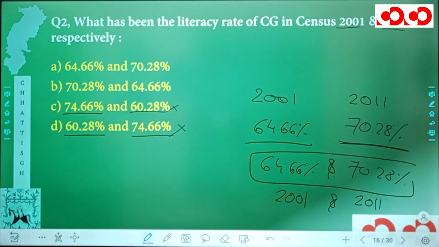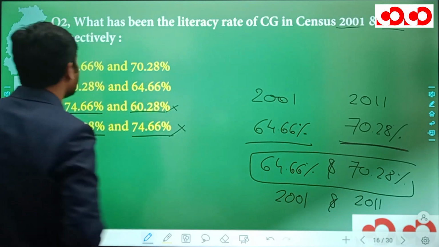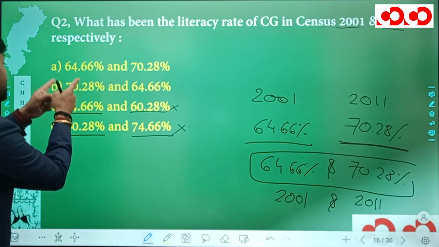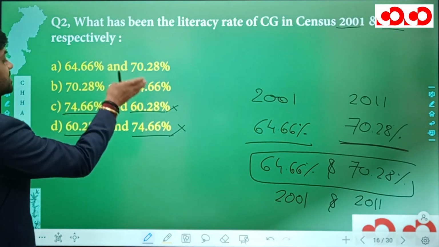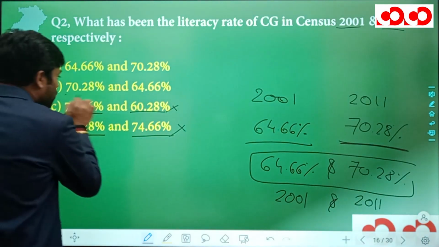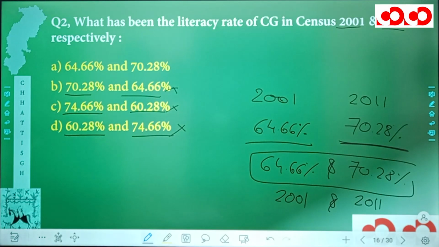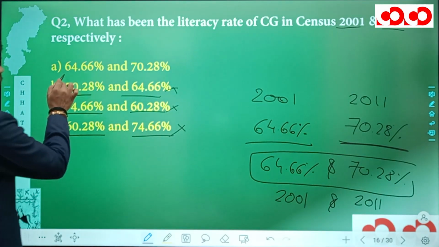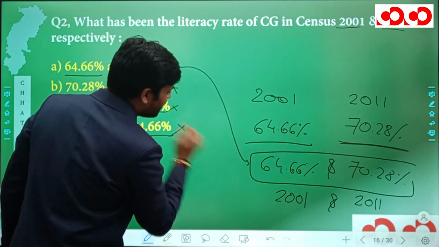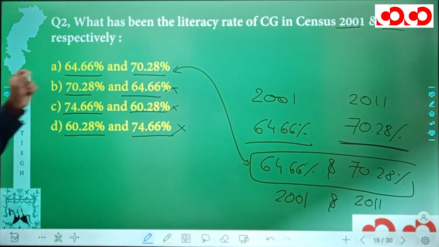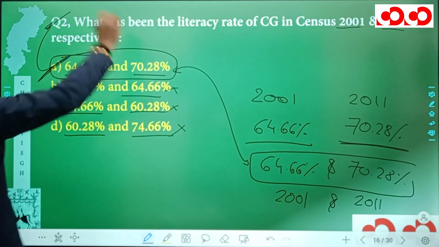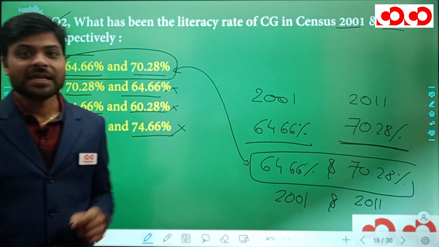Although the data is correct, but the sequence is not correct. In this option, actually the data for census 2011 is given first and census 2001 is given afterwards. Hence this option is also going to be incorrect. And finally we have 64.66% and 70.28%, which is what we have actually deduced, and hence this option A is going to be the correct option for our second question. So this was all about the second question.